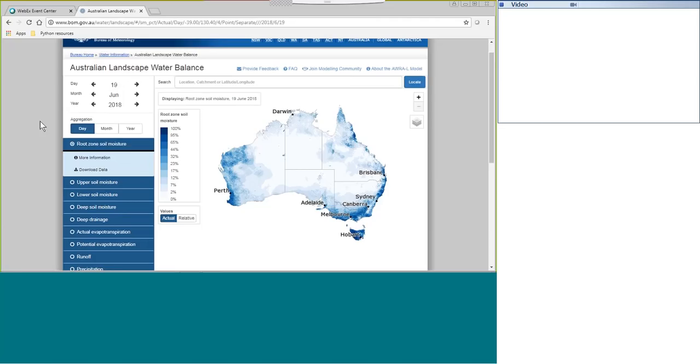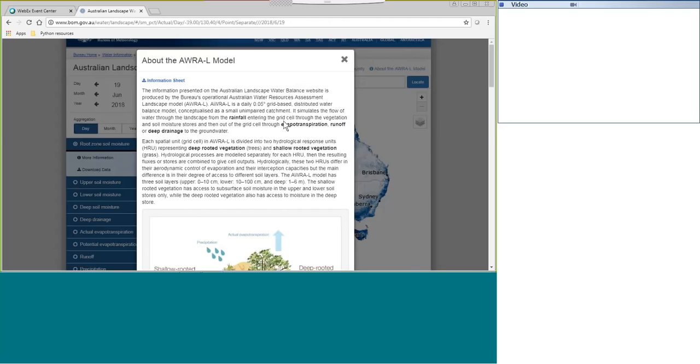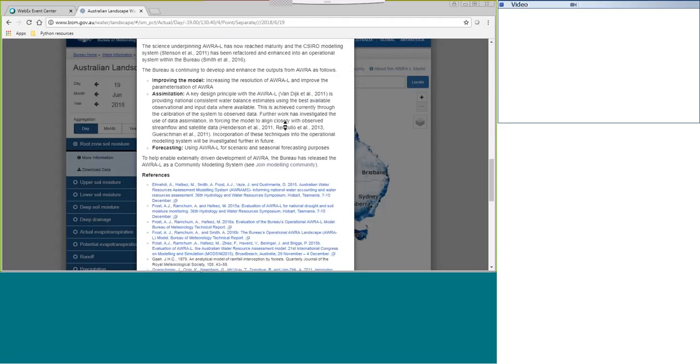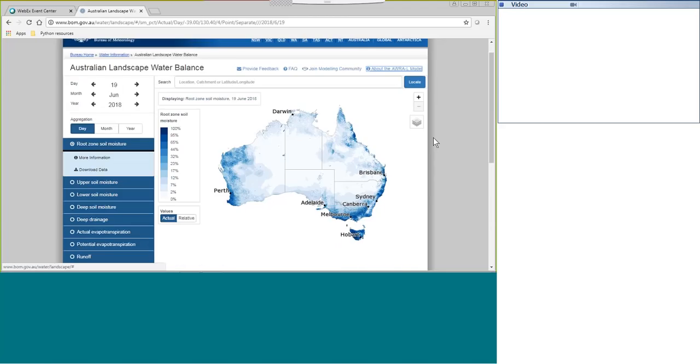The details of calculations undertaken by the model that sits behind this landscape water balance are a bit complex to cover in a 60-minute webinar. However, if people are interested, they're welcome to have a look at the references underneath about the ORA-L model here. By clicking on here, we can see a bit more information comes up. And if you scroll down, there's all of the reports that describe how the ORA-L model, which sits behind the landscape water balance, behaves.